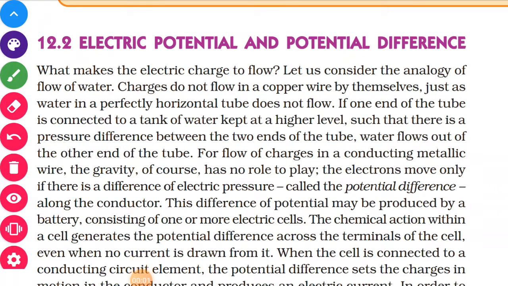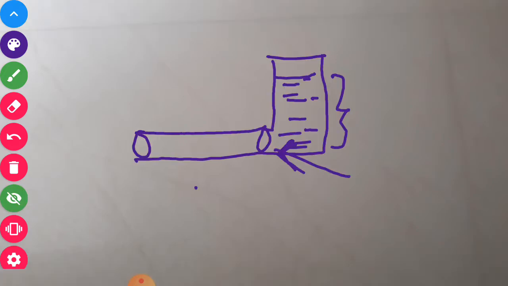Today's topic of discussion is electric potential and potential difference. What makes the charge to flow? Now, whenever the charges are flowing in the conductor, that is going to constitute the electric current. And as you know, a particular conductor, say for example, this is the conductor.